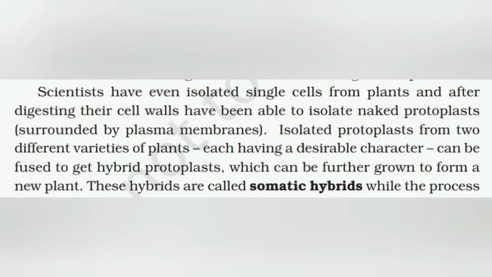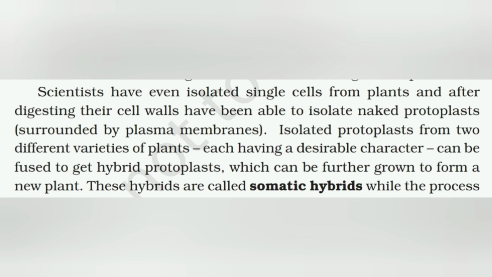Scientists have even isolated a single cell from the plant, and after digesting their cell walls have been able to isolate naked protoplast, that is, not surrounded by the cell wall, only plasma membrane. Isolated protoplasts from two different varieties of plants, each having a desirable character, can be fused together to get a hybrid protoplast, which can be further grown to form a new plant.